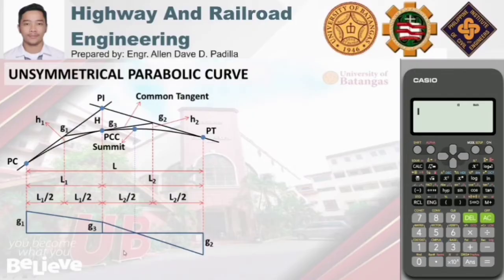And for the location of the highest or lowest point, it is still denoted by S1 and S2. So S1 is the horizontal distance of the summit or the lowest point from PC, and S2 is the horizontal distance between the summit or lowest point from the point of tangency or PT.